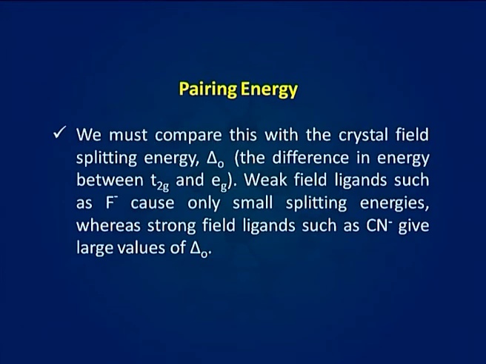We must compare this with the crystal field splitting energy delta O, which is the difference in energy between T2g and eg orbitals. Weak field ligands such as F minus cause only small splitting energies, whereas strong field ligands such as CN minus give larger values of delta O.